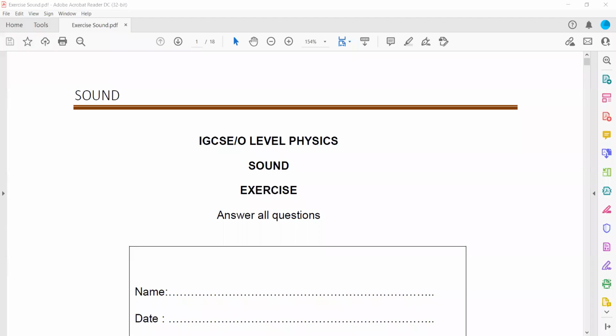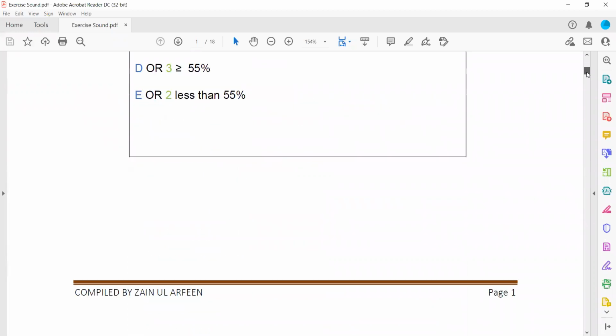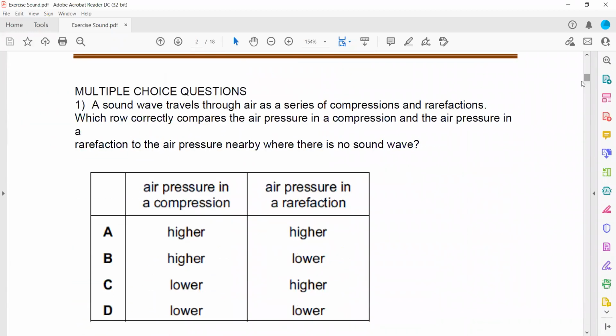Questions from sound. So this whole exercise is related to questions of sound. In the first one, a sound wave travels through air as a series of compressions and rarefactions. Compression means the region where the particles are close to each other, and rarefaction means the particles are away. Which row correctly shows the air pressure? In a compression the pressure is high, whereas in rarefaction the pressure is low. So option B is the right answer.